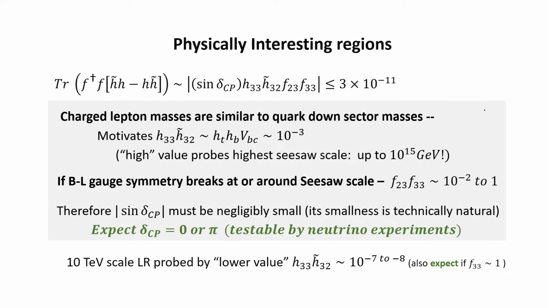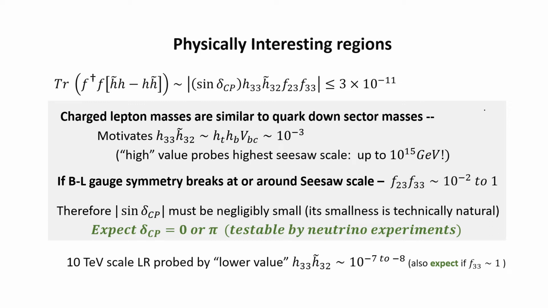For example, we know charged lepton masses are similar to the quark down sector masses. So if H33, H23, the leptonic Dirac Yukawas are similar to the quark ones, then this product is like 10 to the minus 3. For sin delta CP to have an order 1 value, this term has to be very, very small.